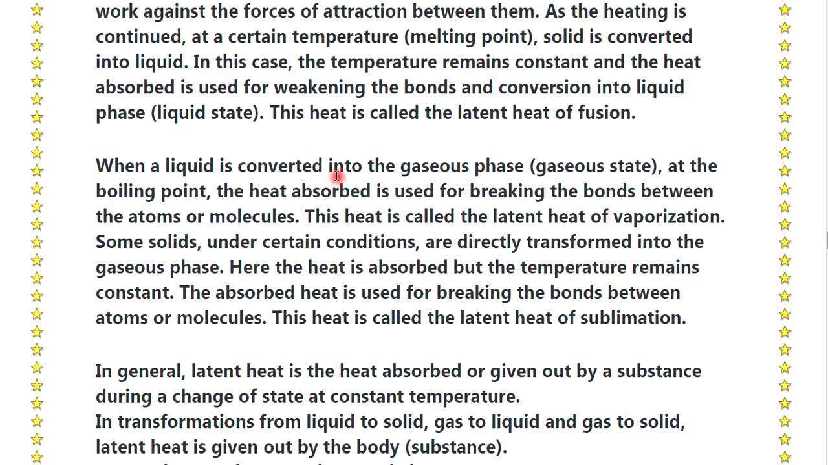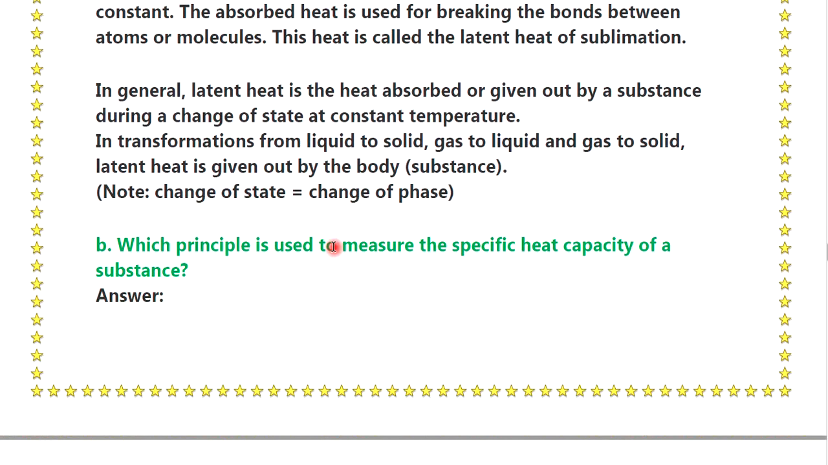When a liquid is converted into the gaseous phase at the boiling point, the heat absorbed is used for breaking the bonds between the atoms and the molecules. This heat is called the latent heat of vaporization. Some solids under certain conditions are directly transferred into the gaseous phase. Here the heat is absorbed but the temperature remains constant. The absorbed heat is used for breaking the bonds between the atoms or molecules. This heat is called the latent heat of sublimation.